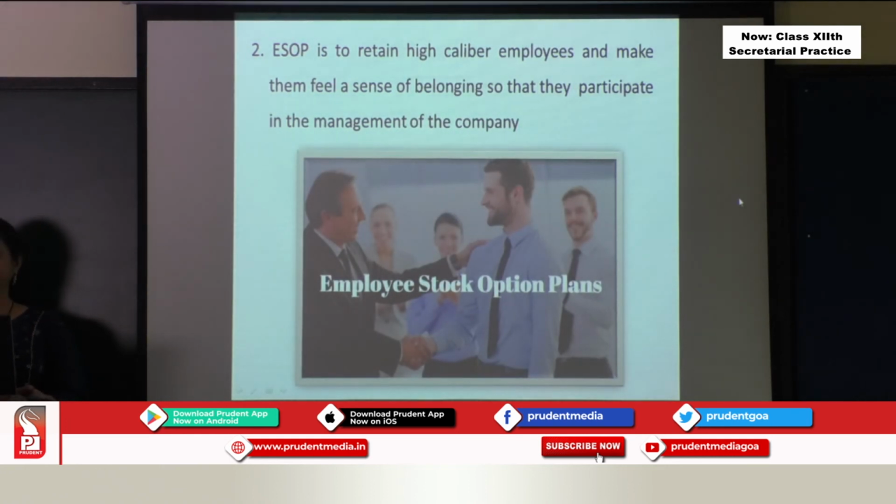Now, second one, ESOP is to retain high caliber employees and make them feel a sense of belonging so that they participate in the management of the company. High caliber employees, people who are very efficient. Now, when people are very efficient, there are other companies waiting to grab them to do their work. Please remember that. Okay, when you are good at your work, anyone is ready to take you in their company, employ you in their company.